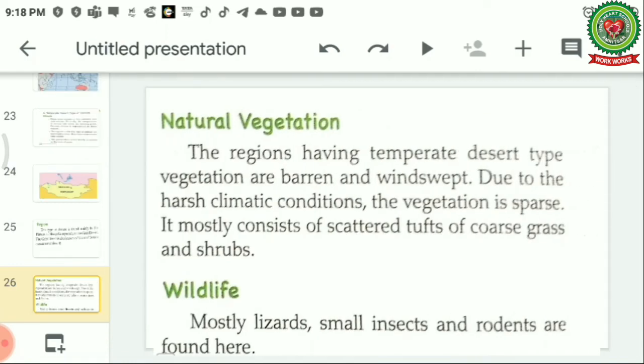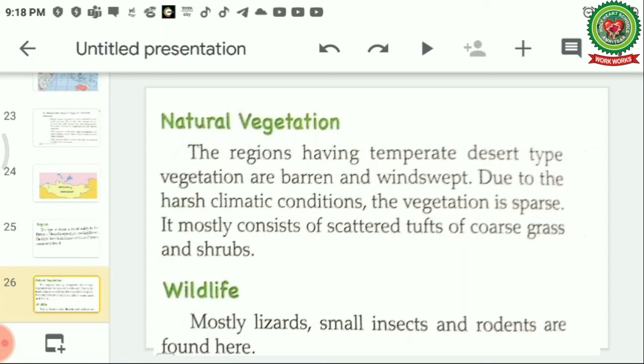Natural vegetation. The regions having temperate desert type vegetation are barren and windswept. Because they are barren and there are no trees to stop the winds, the winds blow at very high speed.